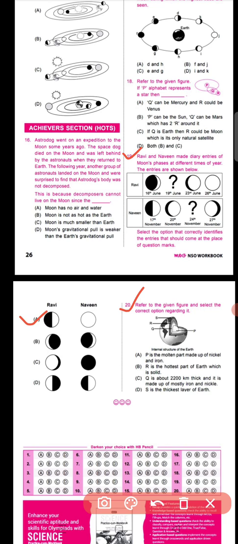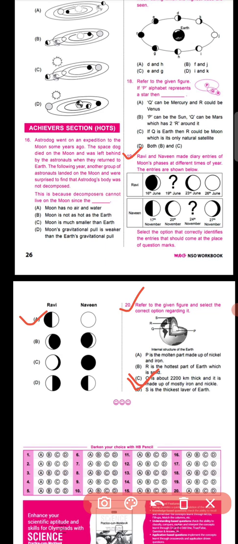Now let us move to the last question, which is question number 20. Refer to the given figure and select the correct option regarding it. In the given diagram, P is the inner core, Q is the outer core, R is the mantle, and S is the crust. So definitely your correct option will be option number C.